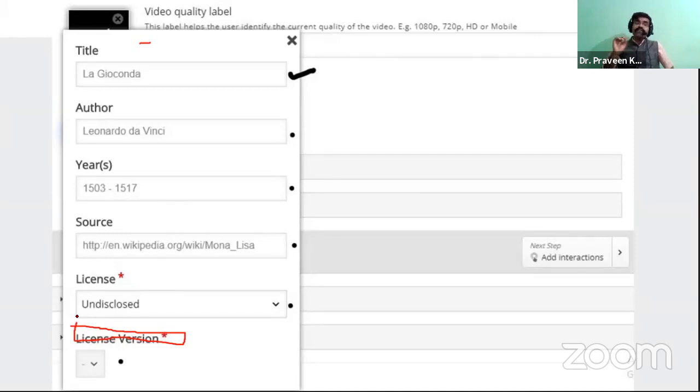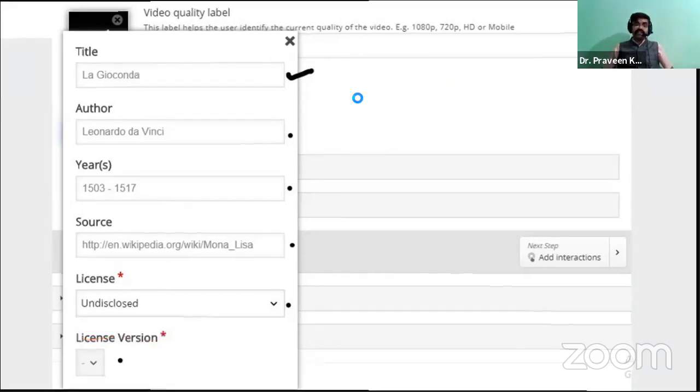But if you have created your own video by using some ICT tools, that is AZ Recorder, Screencastify, Screencast-O-Matic, so by using these ICT tools, if you have created your own video of 1 minute or 2 minutes, then at that time you have to provide this information. Okay, so here you have to mention the information about the video, such as who created it and other things.